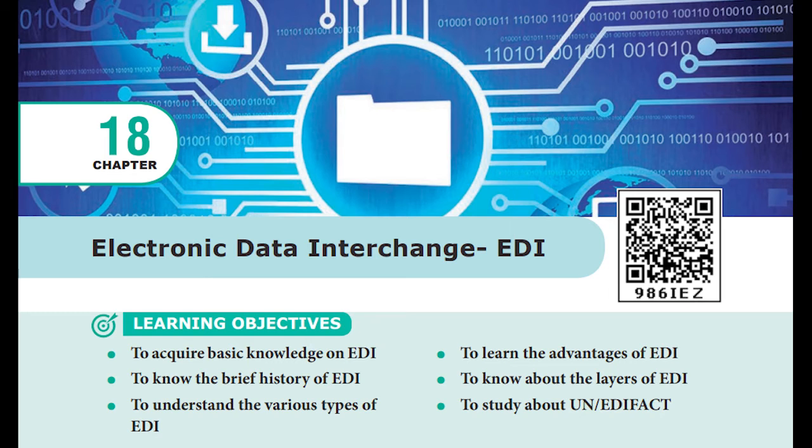And the next one is the transport layer. Transport layer means here electronic mail, point to point, or world wide web. Everything will come in this transport layer. In electronic mail, if you see, X.435 will be there. Point to point means FTP, telnet and all. World wide web means you know it already, right? HTTP, hypertext transfer protocol, right? This HTTP will come under the world wide web, and all this will come under the transport layer of EDI.